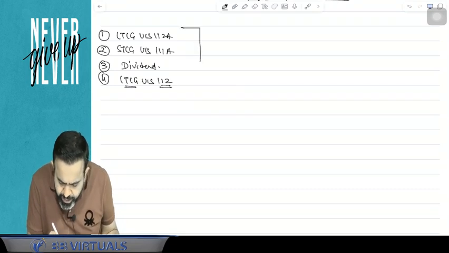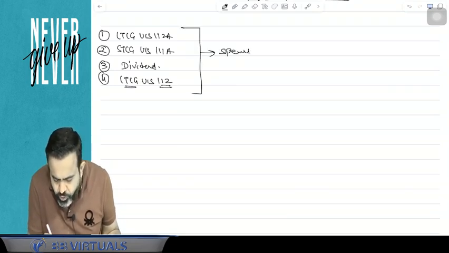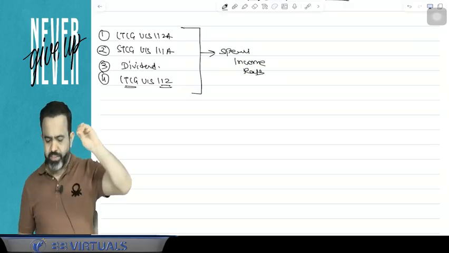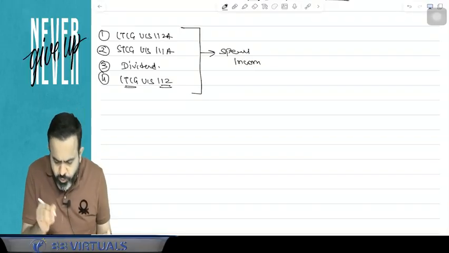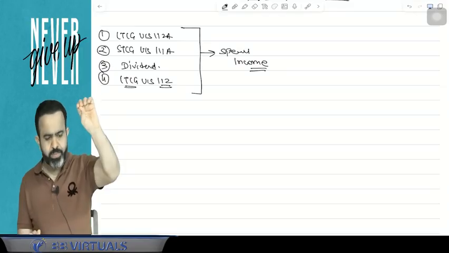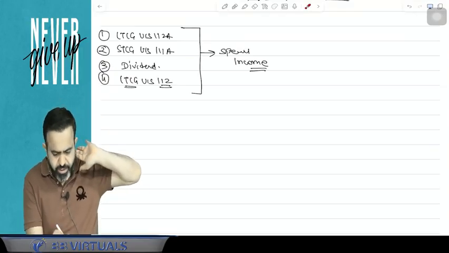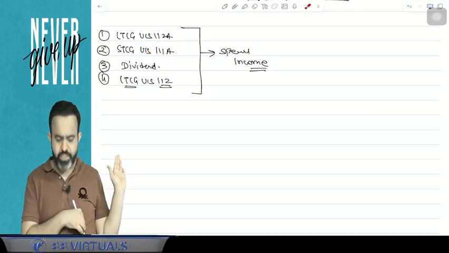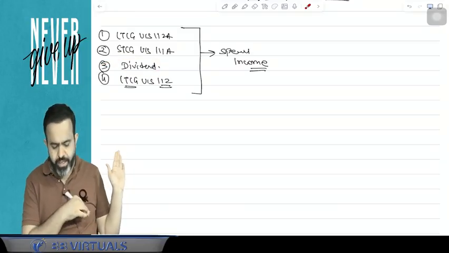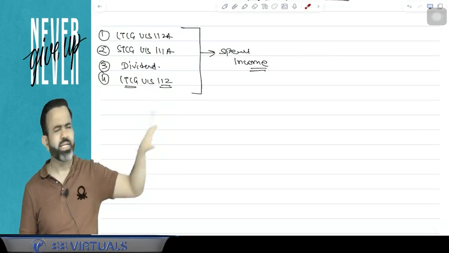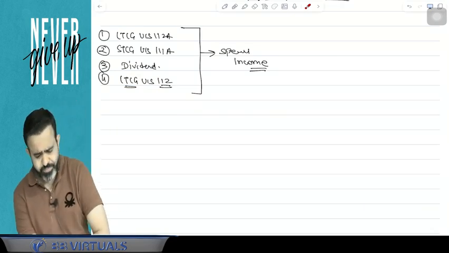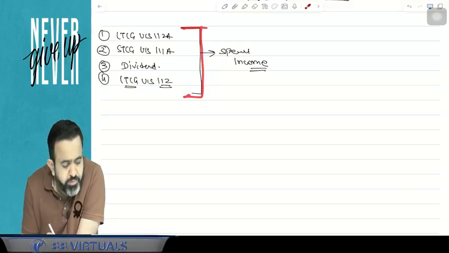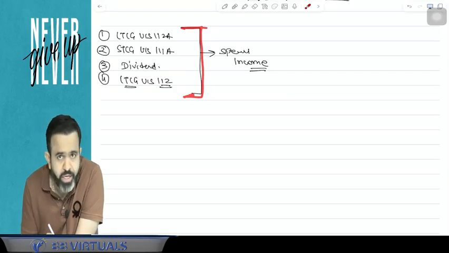Now guys, these four types of income are special rates income. Special income. In case of these four types of income, three are from the share market: long-term capital gain under 112A, short-term capital gain under 111A, and dividend are all from the share market. And LTCG under 112 is the non-share market, normal long-term capital gain. Guys, in case of these four incomes, first you have to calculate the tax.